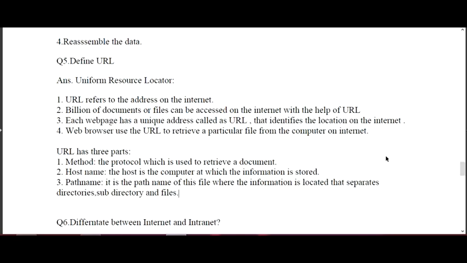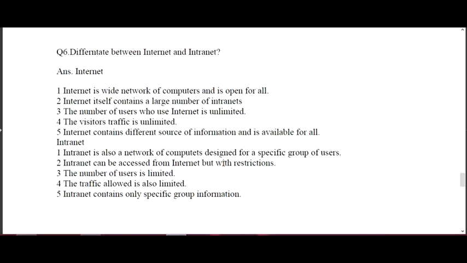Now, the difference between internet and intranet. The internet is a wide network of computers, and it is open for all. Whereas an intranet is a network of computers designed for a particular group of users. The internet itself contains a large number of intranets. The number of users who use the internet is unlimited. The visitor traffic is also unlimited. The internet contains different sources of information.